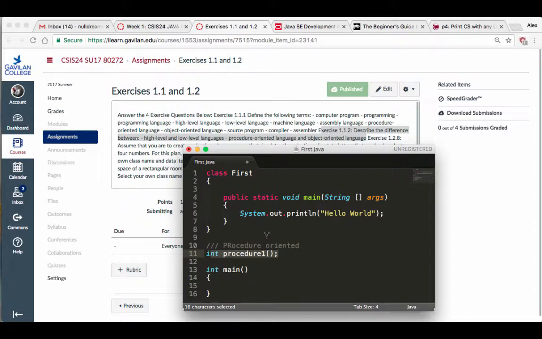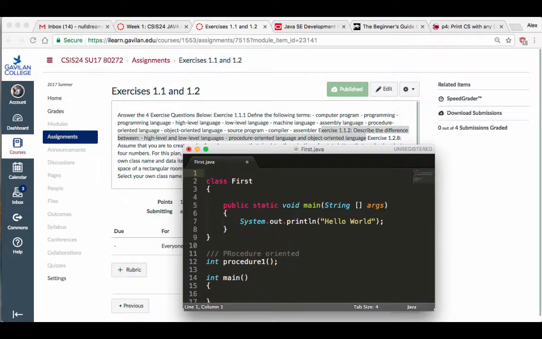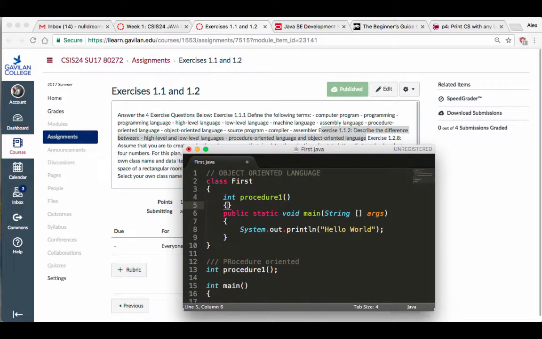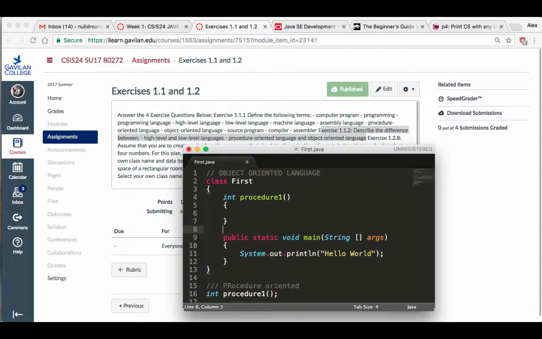If I was to do the same thing in Java, my procedures will be inside of a class, right? So this is object oriented language. Right, the procedure will be inside of a class. So I would have something like int procedure, like this, okay? And then maybe something in there, okay?